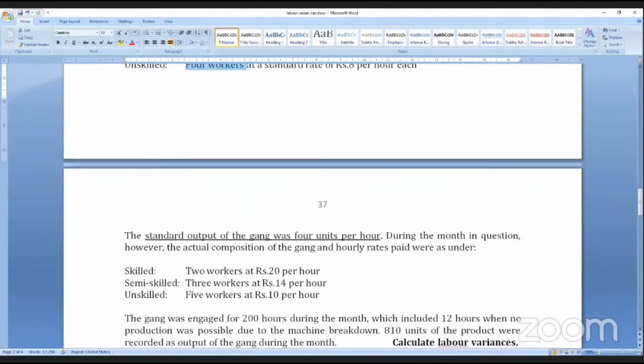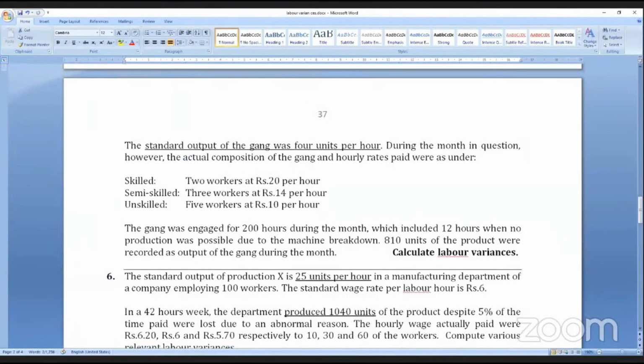Then total efficiency you can divide into efficiency: 1 minus 4 is net efficiency, 4 minus 3 is idle time variance, 5 minus 4 is gang or mix variance, and 1 minus the last column, that is 1 minus 5, is the yield variance or revised efficiency variance.